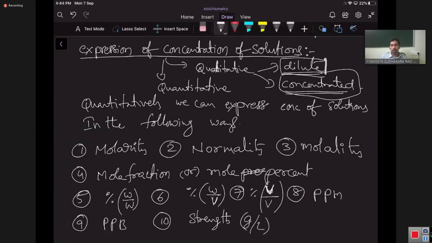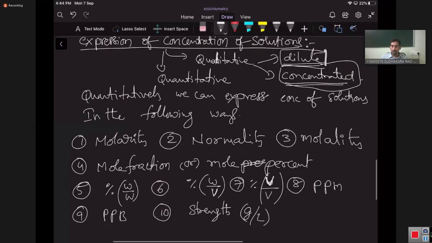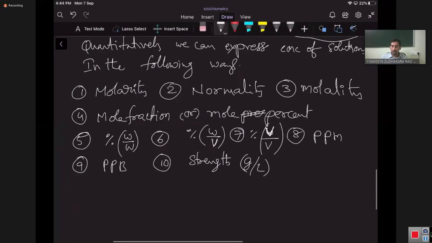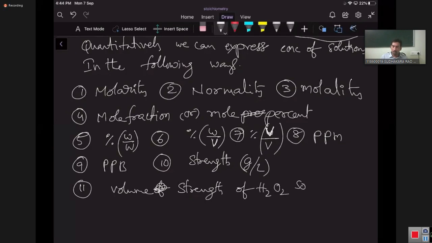Next, the eleventh one, volume strength of H2O2 solution. It is exclusively for H2O2, hydrogen peroxide solution only. For this only we use that.